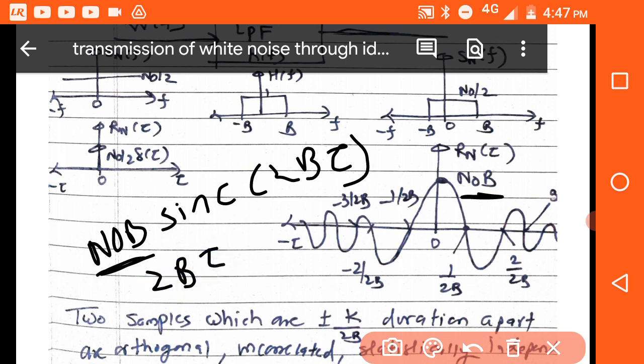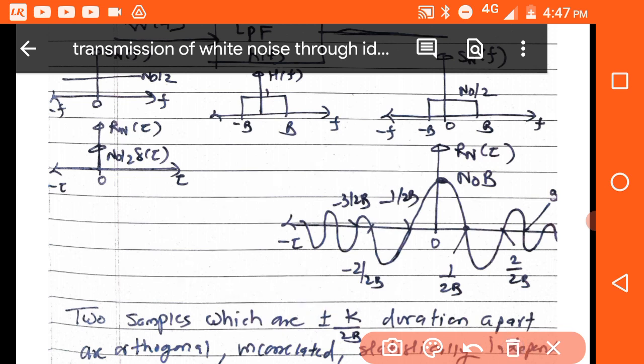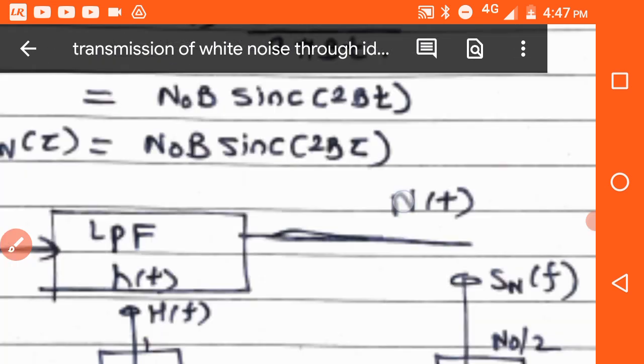For this 2b tau you put it as plus or minus k. So tau is equal to plus or minus k by 2b, where k is equal to 1, 2, 3, any integer. So you got here 1 by 2b, then 2 by 2b, 3 by 2b, minus 1 by 2b, minus 2 by 2b, minus 3 by 2b, likewise. So this is the sinc function which we obtain here.